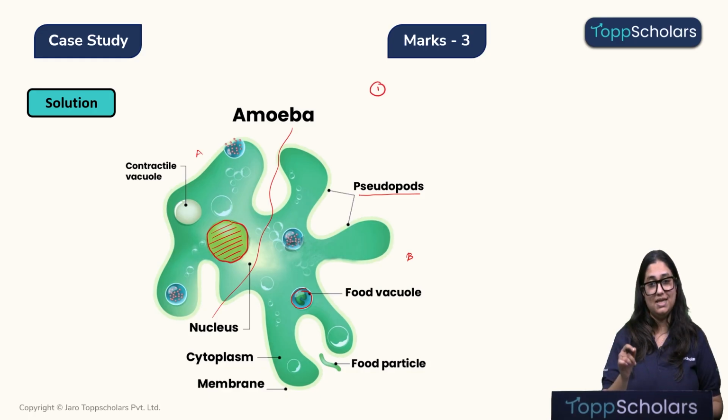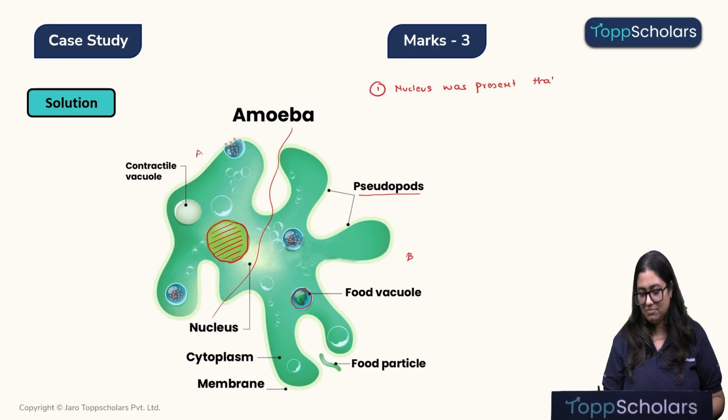Alright. Question A, the answer to that was that the nucleus was present and therefore that part of the cut amoeba will grow. Question B was, what are the functions of the nucleus?